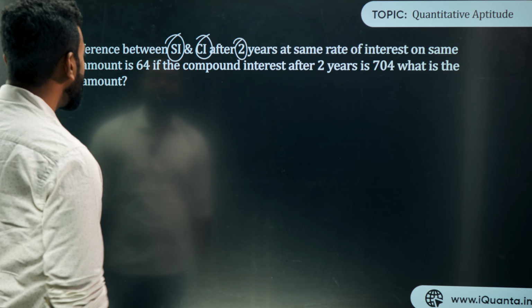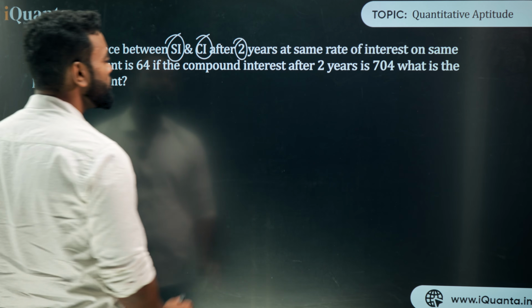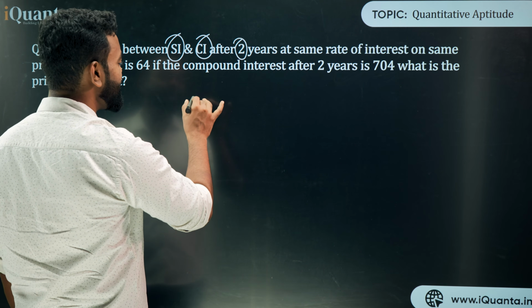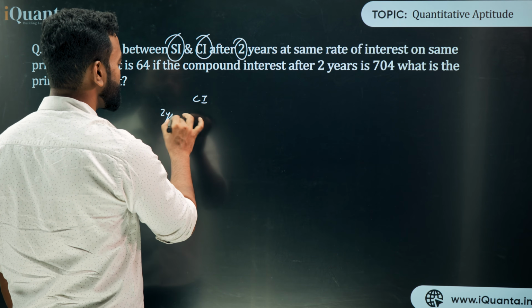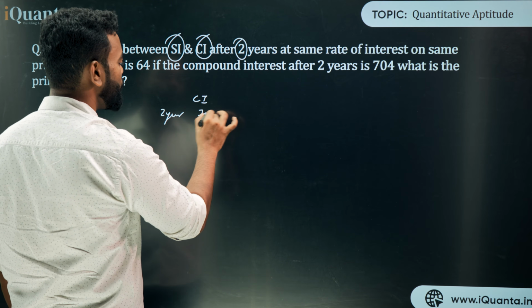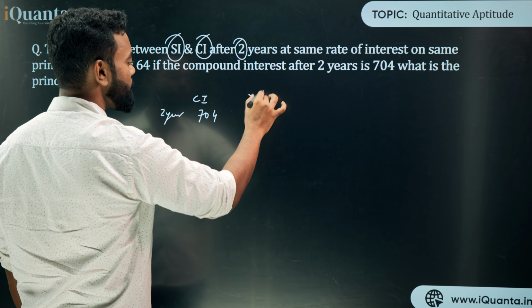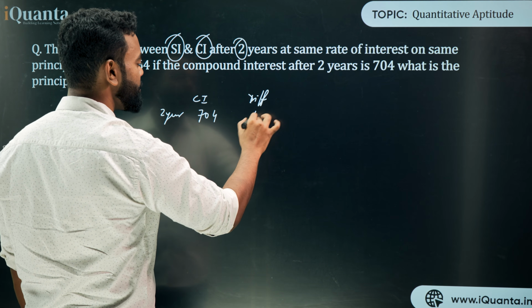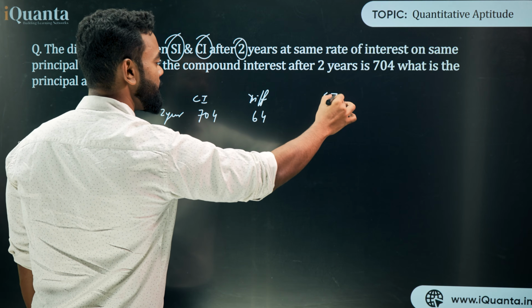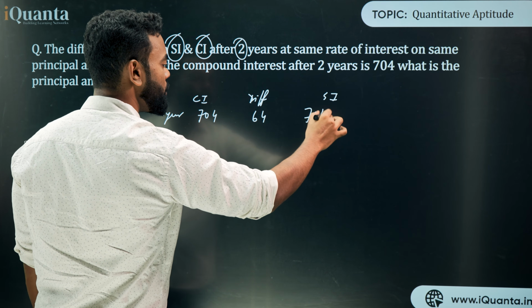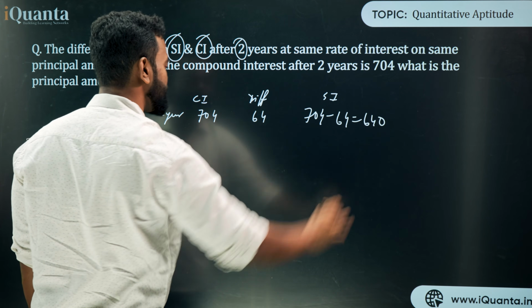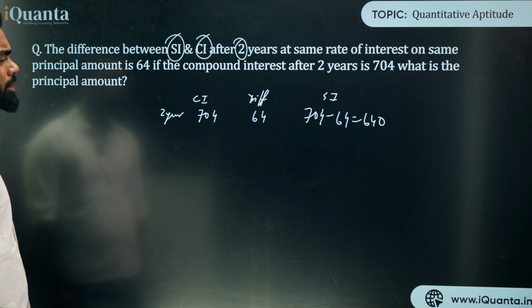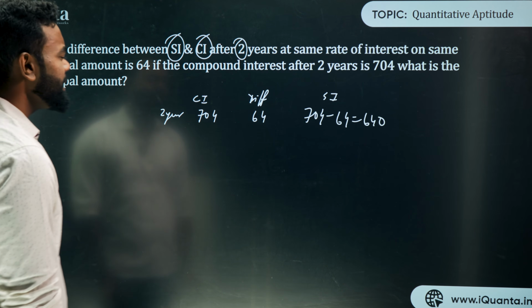Now if it is compounding annually, the first thing you need to know: let's say the CI in 2 years is how much? 704. What is the difference? That is 64. So what is SI? That is 704 minus 64, which is 640. Yes or no? That is for 2 years. So SI is 640.